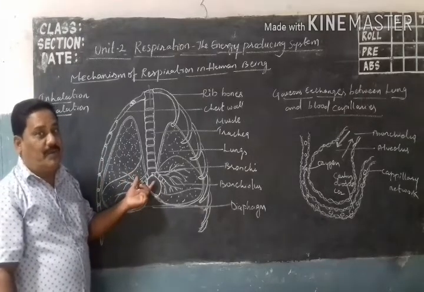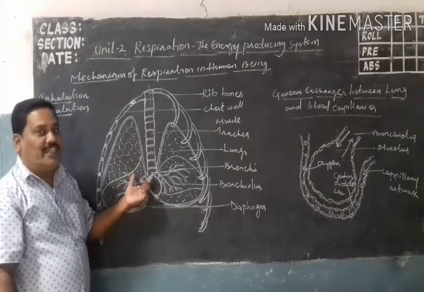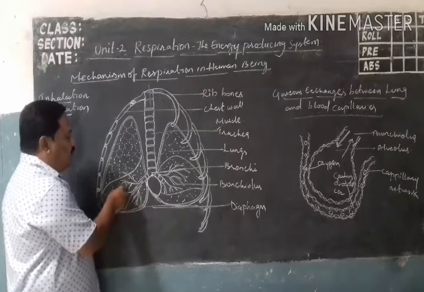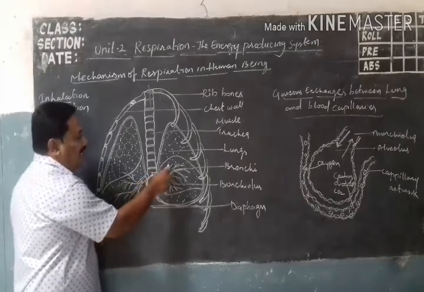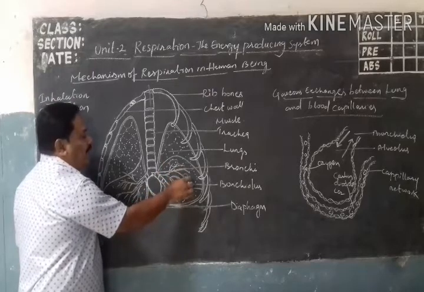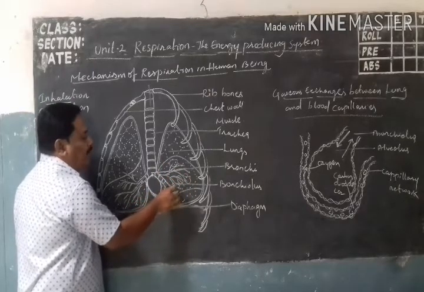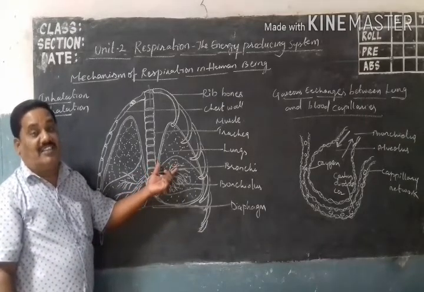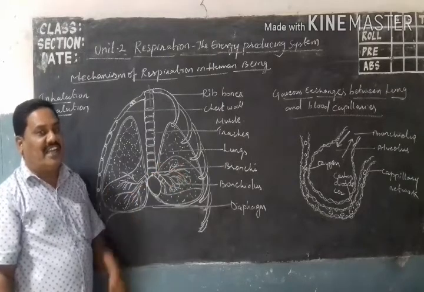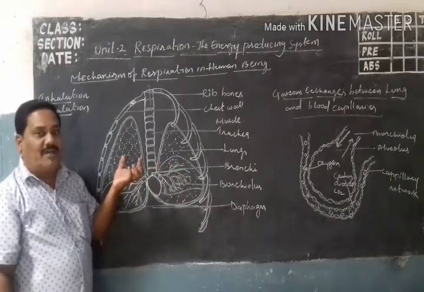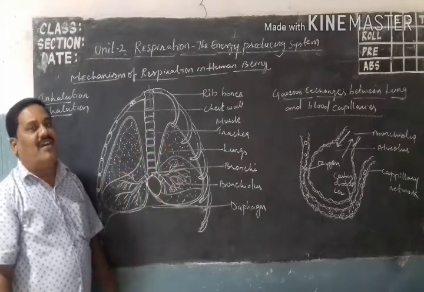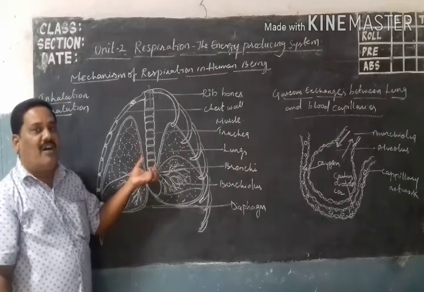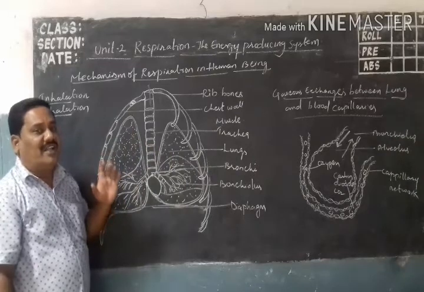When air is pushed from the trachea to the bronchi, the branches connect to a large number of bronchioles. Each bronchiole is connected to a number of alveoli, the air sacs. What is the function of the air sacs? They absorb oxygen and leave out the carbon dioxide.